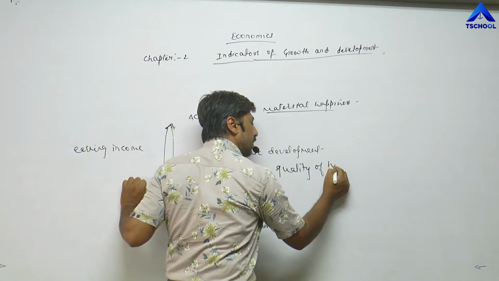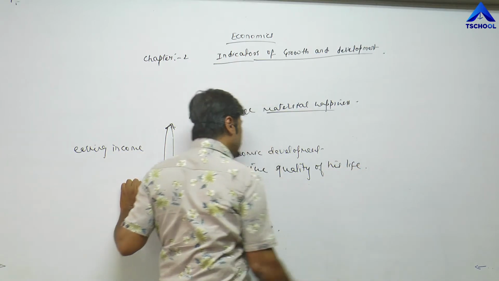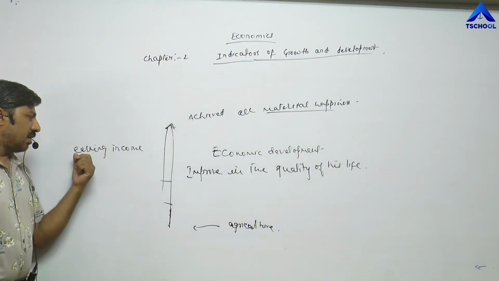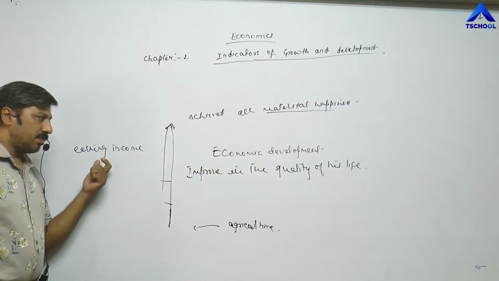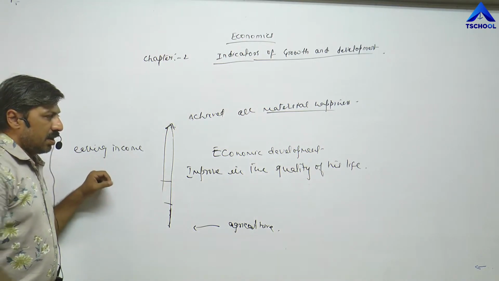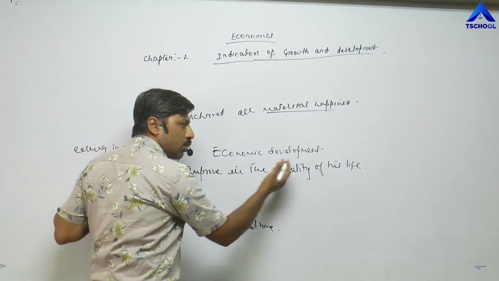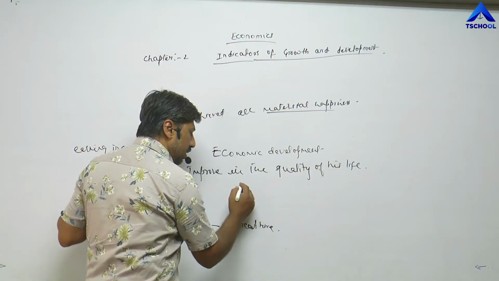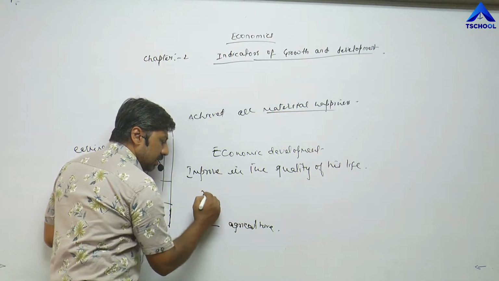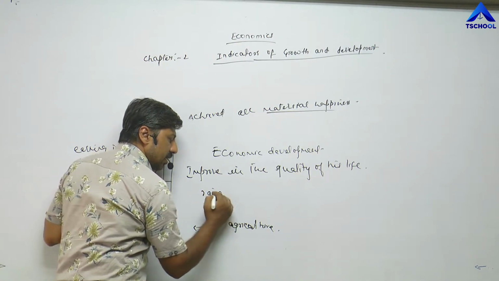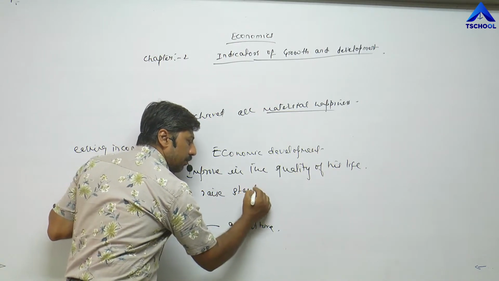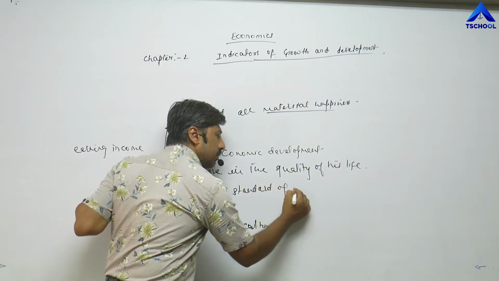Quality of life means one side he started earning income, another side he was trying to improve his quality of life, or raise his standard of living.